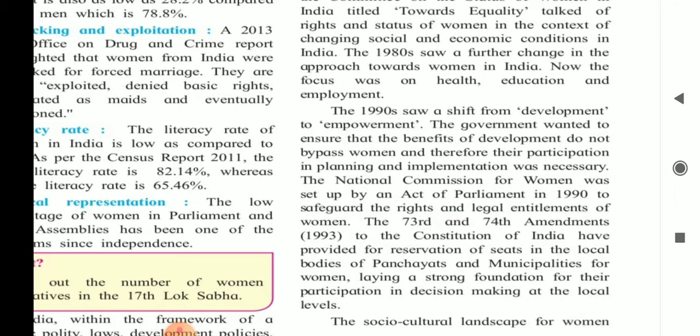The 73rd and 74th Amendments to the Constitution of India have provided for reservation of seats in the local bodies of panchayats and municipalities for women, laying the foundation for their participation in decision making at the local levels. Means from the National Commission till the local levels. Page number 32. Write down this paragraph.